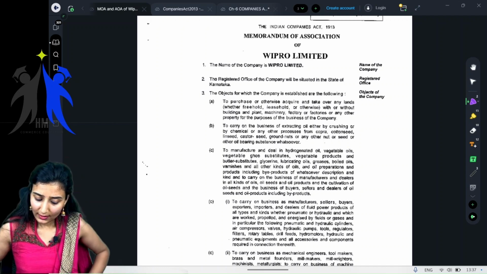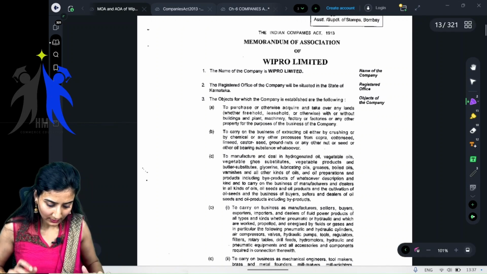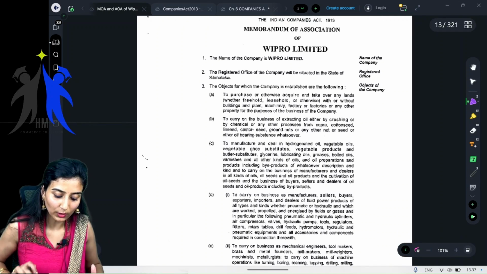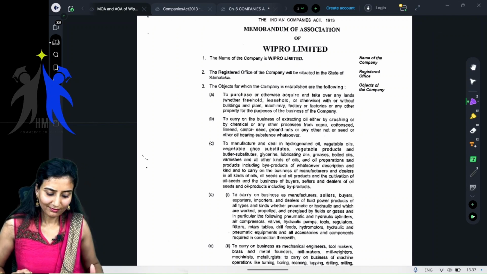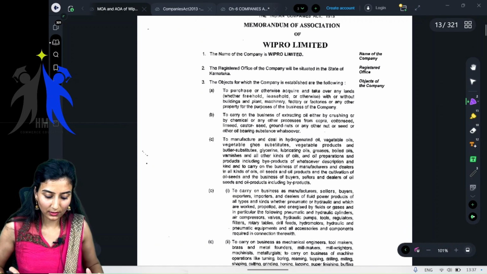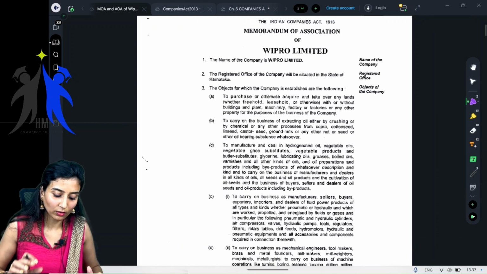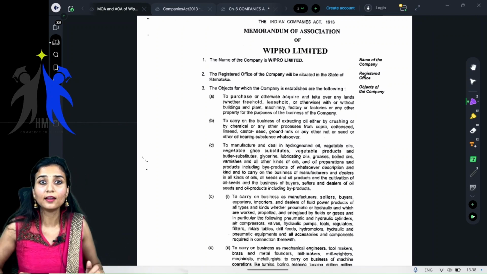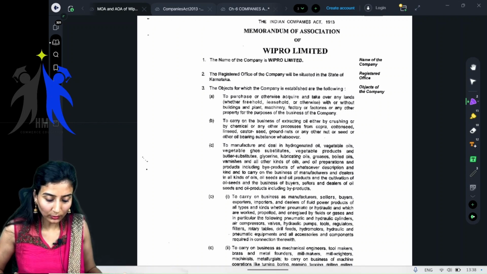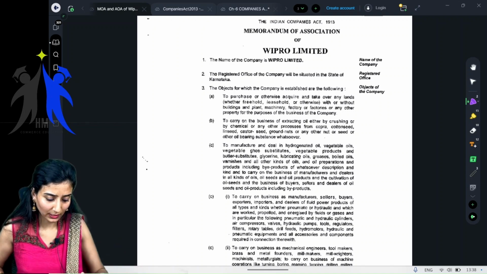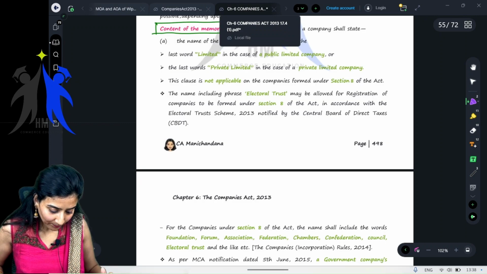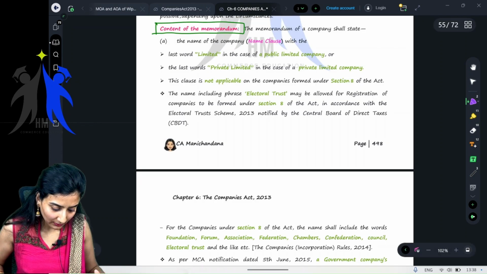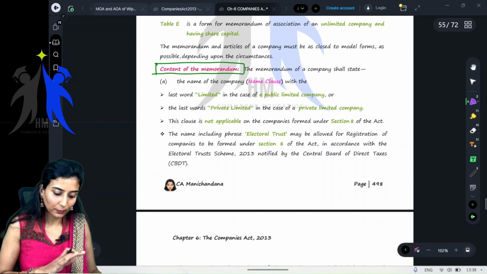Getting it? See, this is a practical example. This is the memorandum of association of Wipro Limited. Do you know Wipro Limited? It's situated in Bangalore, right? It's a very famous company. You can also check out the MOA of Infosys, Reliance, Tata, Adani Group, Airtel, and so on. You can download and check the memorandum of association of any company for that matter, right? Okay, I'll show you the memorandum of Wipro also in detail.